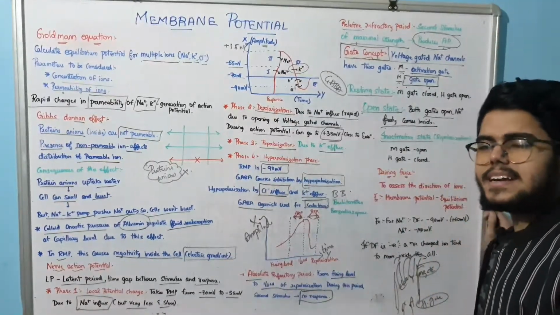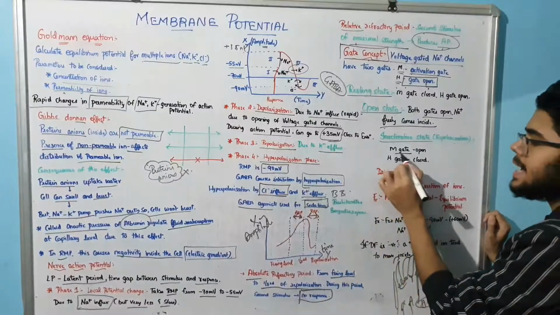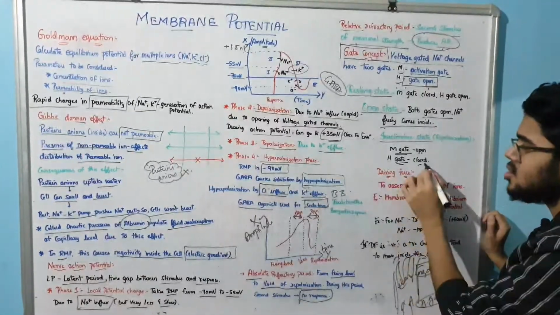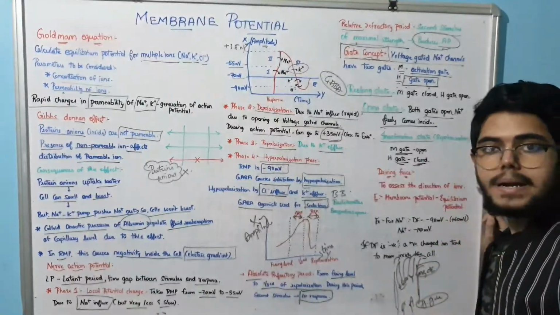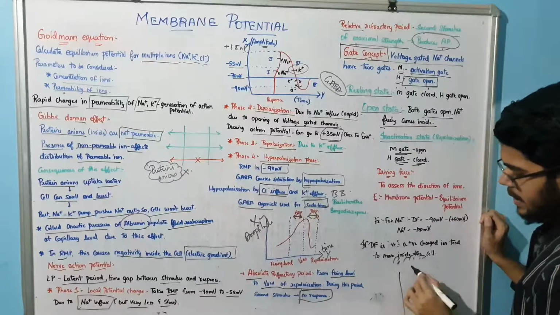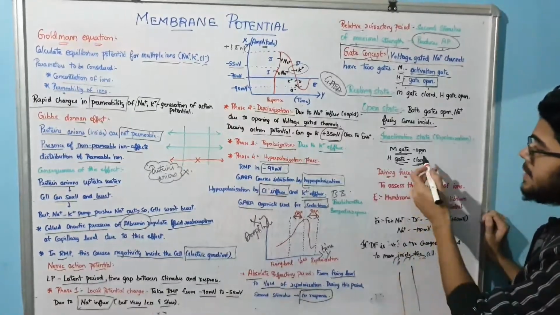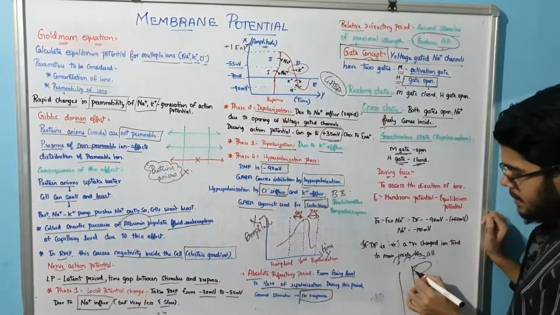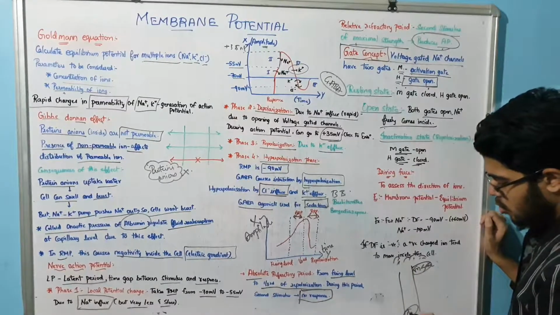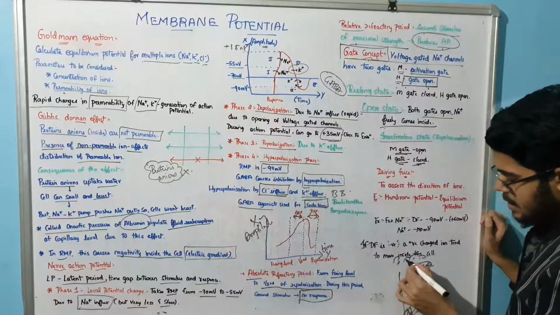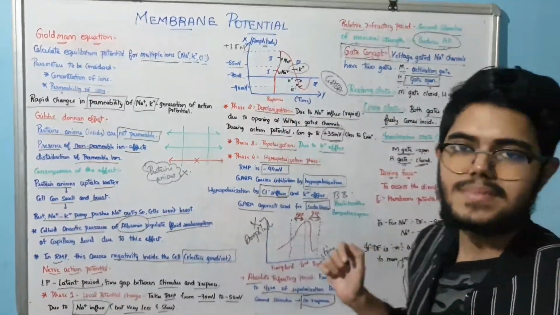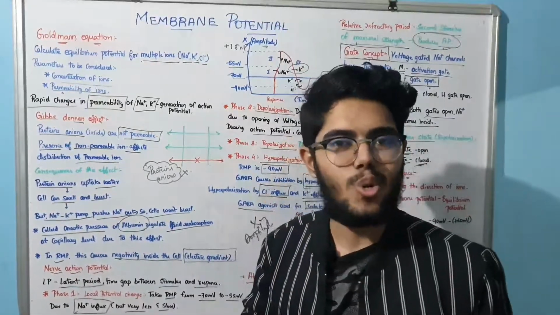Inactivation state: what is it? Listen carefully. The M gate is open, but the H gate is closed. Similarly, I am drawing it like this. Here the M gate is open, but the H gate is closed. Sodium tries to travel through, but is inactivated because the H gate is closed.